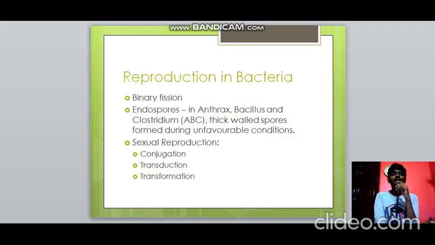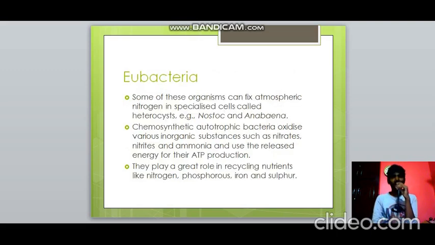So what is the reproduction in bacteria? Binary fission, as we saw just now, and special structures known as endospores, which are present in anthrax, bacillus and clostridium. A small clue for this is ABC. They are thick-walled spores which are formed during unfavorable conditions, and during favorable conditions they germinate to produce new individuals. Sexual reproduction like conjugation, transduction and transformation also happens in bacteria. Then talking about eubacteria again.